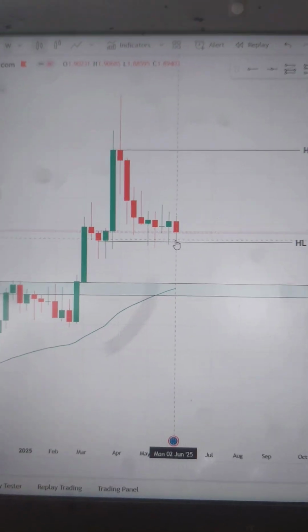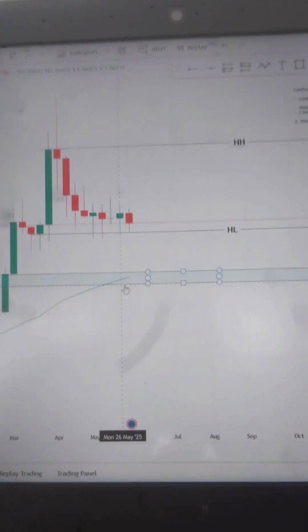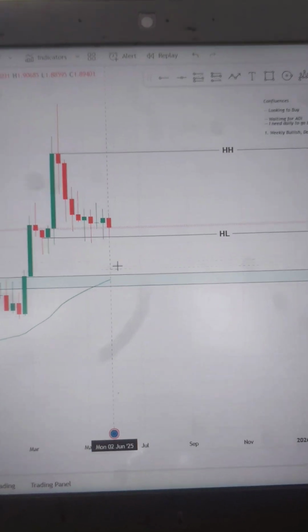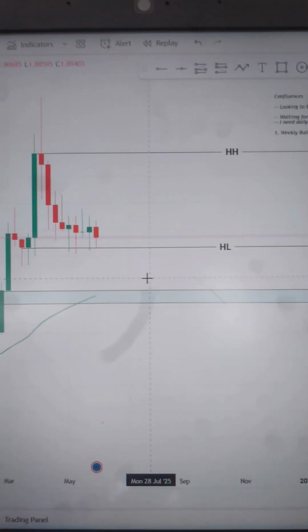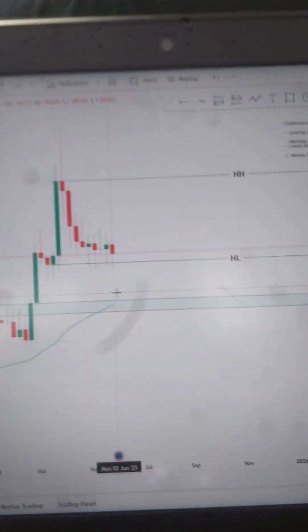So I need the price to come here. It will also retest the weekly EMA, which is very highly probable. Also this is going to get bearish. I want this to come here, which will make weekly bearish, then shift of structure, then weekly gets bullish. It will take almost 1 to 2 months to give the setup that I wanted. So this is what I predicted. Finally we have done the predictions.